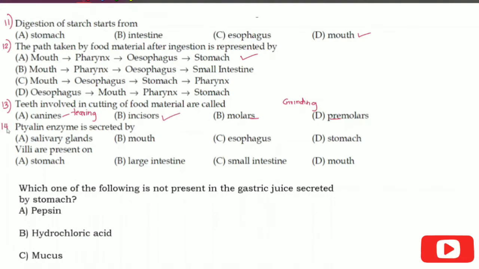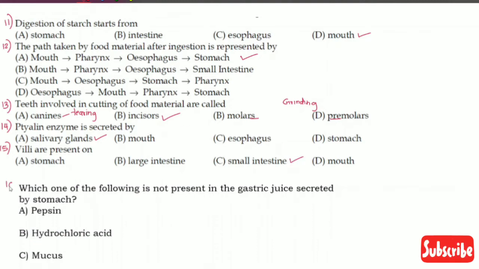Question number 14. Ptyalin enzyme is secreted by salivary gland, mouth, esophagus or stomach. Ptyalin enzyme is nothing but salivary amylase, and we know that salivary amylase is secreted by salivary glands. So option A. Next question is, villi are present on stomach, large intestine, small intestine or mouth. In the previous question also villi was there, and so here it is giving us the hint that it is present in the small intestine.